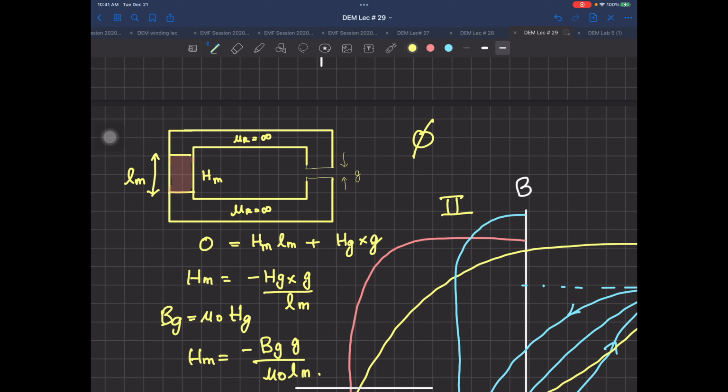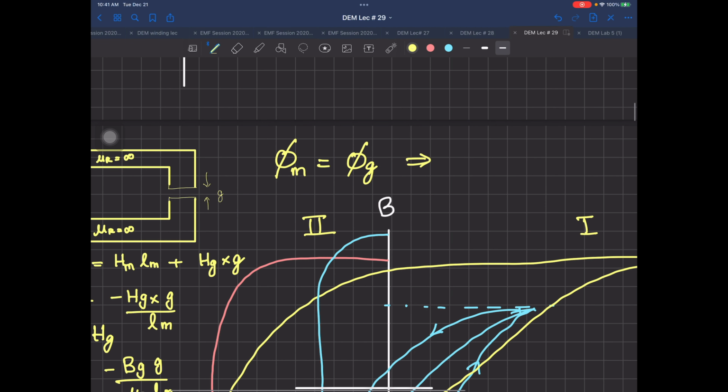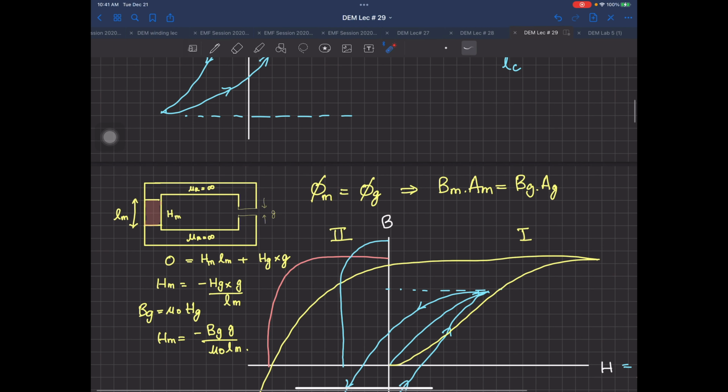If the flux flowing from the magnet is equal to the flux flowing inside the air gap, let me call it phi G. So corresponding to this, phi M is equal to BM dot AM, which will be equal to BG into AG. Now here the interesting part comes. If this area is equal to this area, this one is cancelled. So BM is the same as BG.